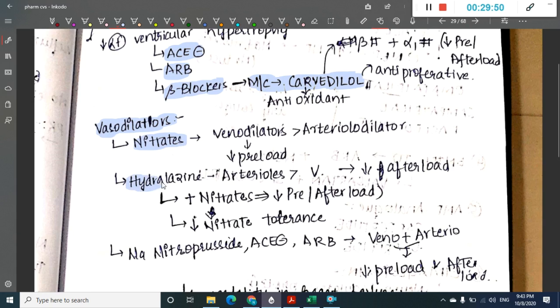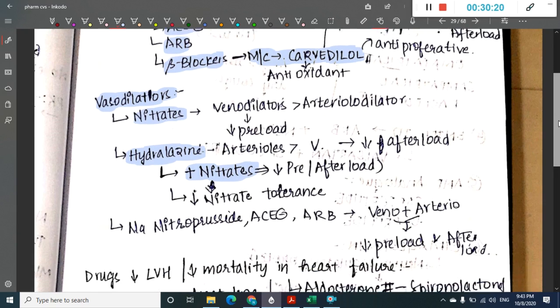Then we have hydralazine. Hydralazine is mainly an arteriolodilator rather than a venodilator, because it dilates arterioles more than veins, so it decreases the afterload. If nitrates are combined with hydralazine, we can decrease both preload and afterload, and this combination also decreases the nitrate tolerance which we sometimes encounter.